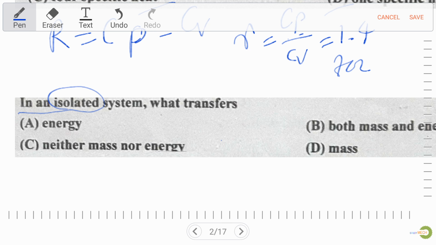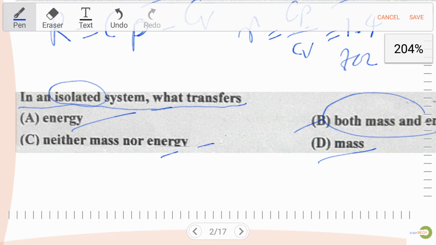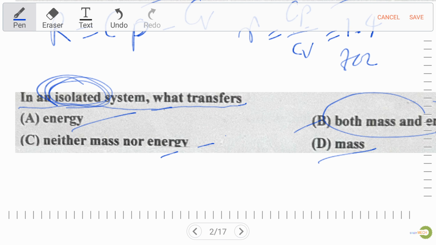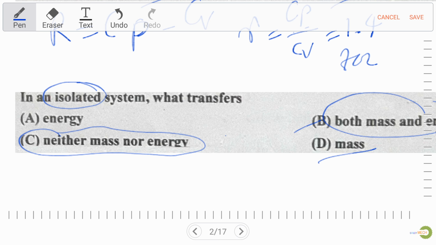In an isolated system, what transfers? Option A energy, option B both mass and energy, option C neither mass nor energy, and option D mass. The right answer is neither mass nor energy can transfer in an isolated system. So always remember, for an isolated system neither mass nor energy can transfer.